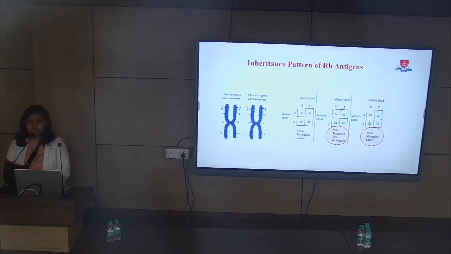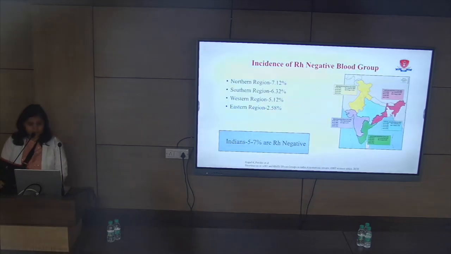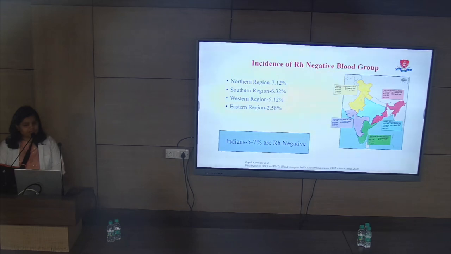Now, what is the need to know the zygosity of the partner? Why do we want to know it? This is because if a homozygous RH positive father mates with an RH negative mother, 100% of offspring will be RH positive. But if a heterozygous RH positive father mates with an RH negative mother, there is a chance that 50% of offspring can be RH negative also.